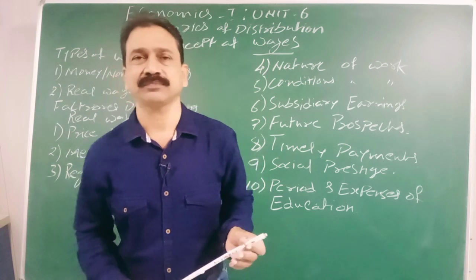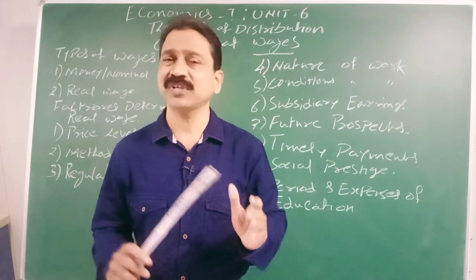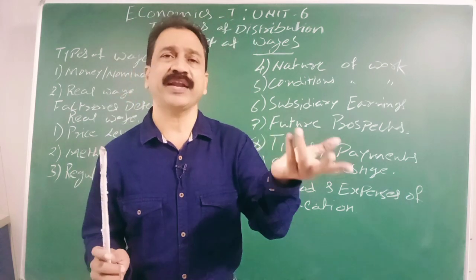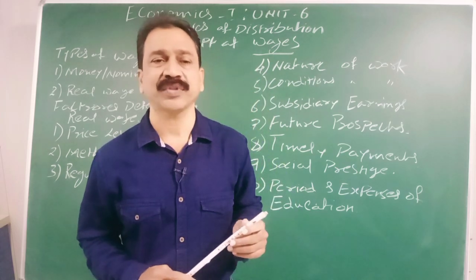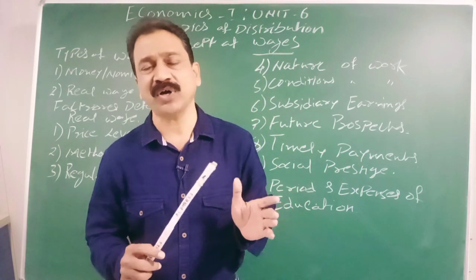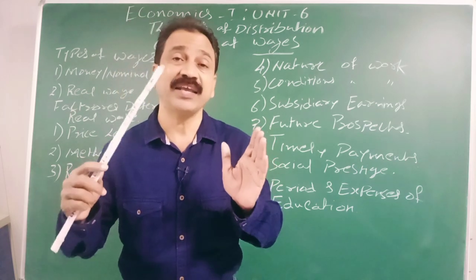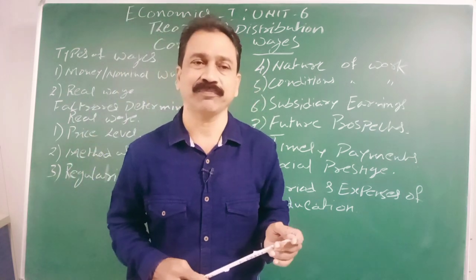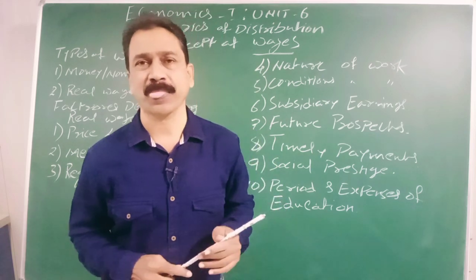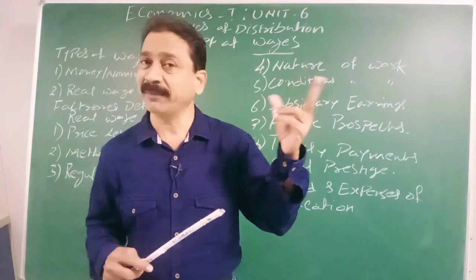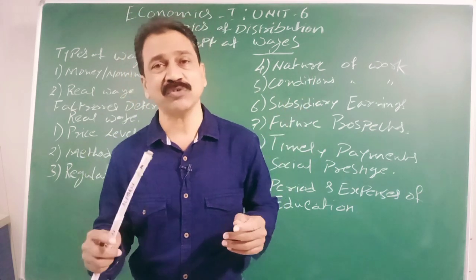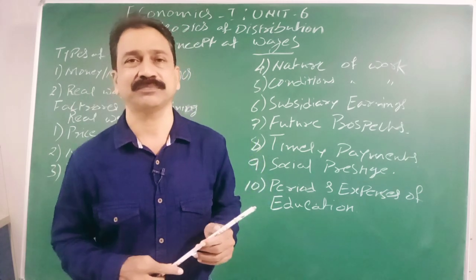For example, in America, for the same type of work, someone is earning $2,000, and in India, for the same type of work, someone is getting 75,000 rupees of salary. Whose wage is more? 2,000 American dollars or 75,000 rupees of Indian currency?